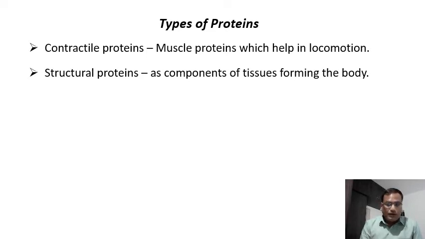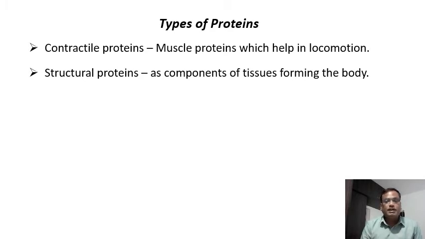Now, the muscular tissue is the one which is capable of contraction and relaxation. This contraction and relaxation property is mainly due to a special type of protein molecules called contractile proteins, like actin, myosin, troponin, tropomyosin, etc. Without these contractile proteins, you cannot think of contraction and relaxation.